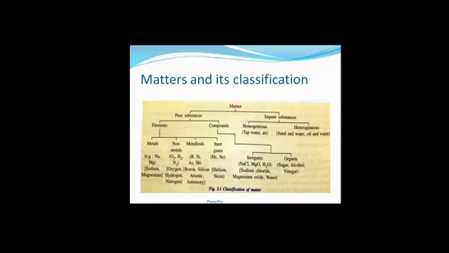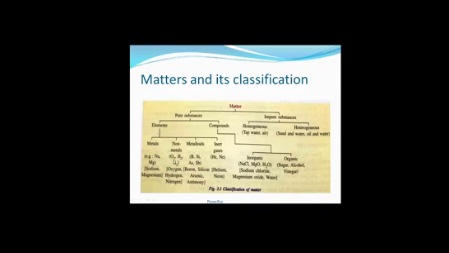So pure substances can be classified into element and compound, and then elements can be classified into metal, non-metal, metalloids and inert gases. These are the examples of metals, you know this: sodium, magnesium, iron, gold, these are metals.